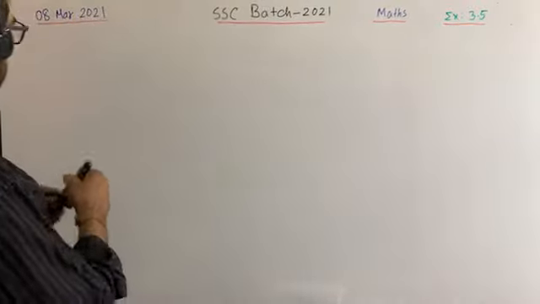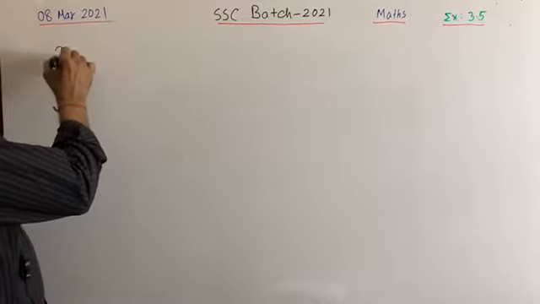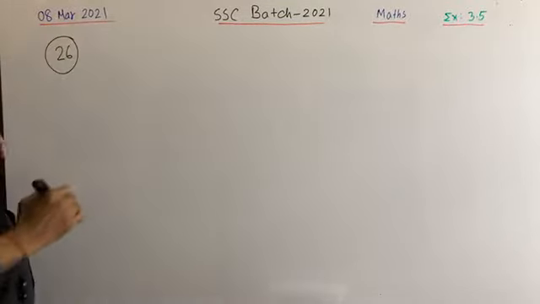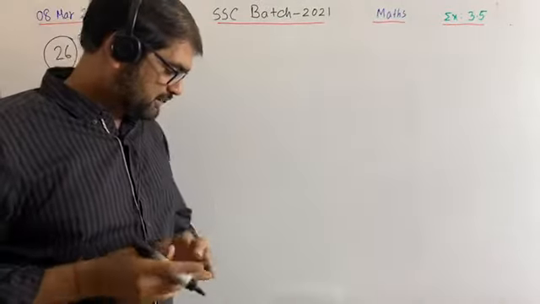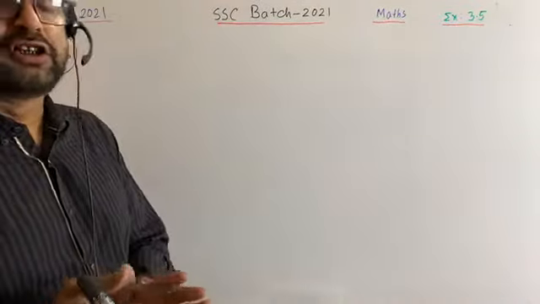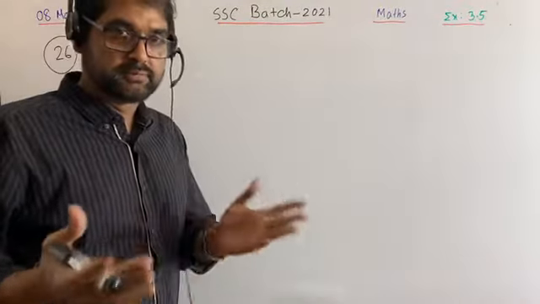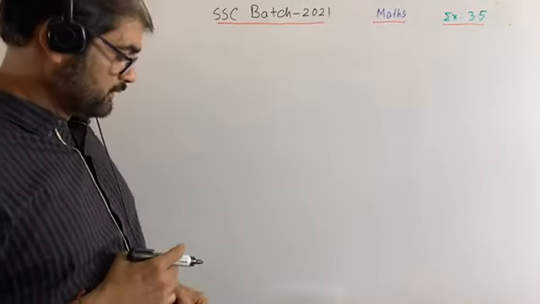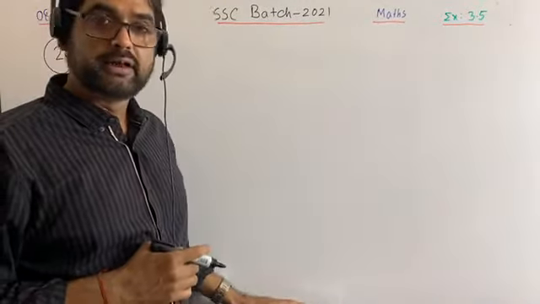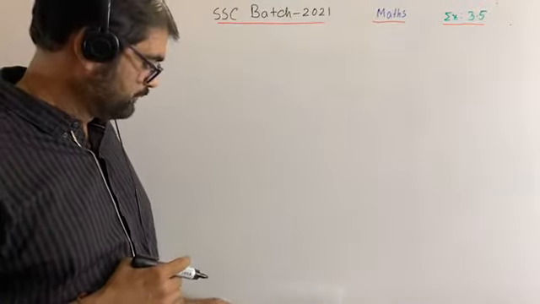Okay, let's read question number 26. Here the maths are related to simple profit and compound principle that you did in class 8. You did a lot of maths in class 8 and exercise 2.2.